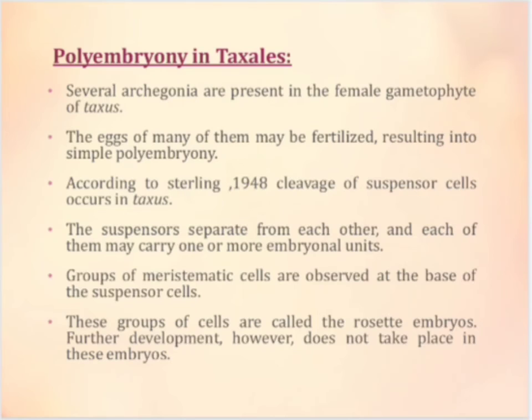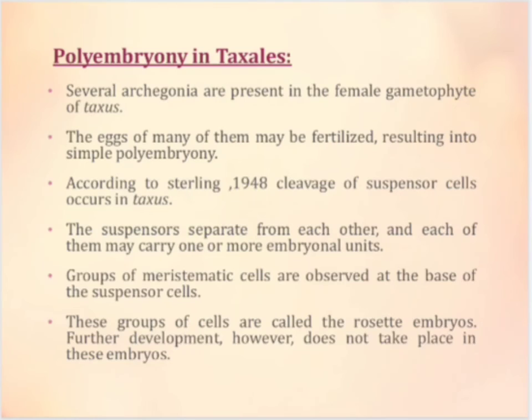In Gnetum, polyembryony occurs either due to budding of the secondary suspensor or due to proliferation. In Gnetum gnemon, each of the primary suspensor tubes may develop an embryo at its tip, resulting in the formation of many embryos. The embryonal mass at the tip of the secondary suspensor may enlarge to develop into additional embryos.